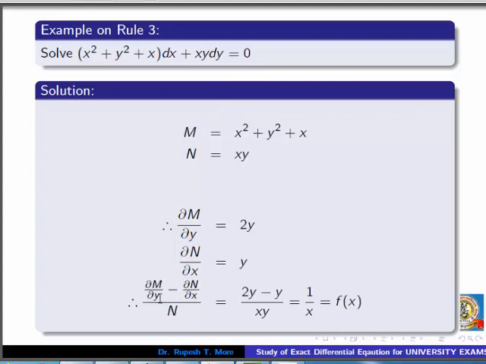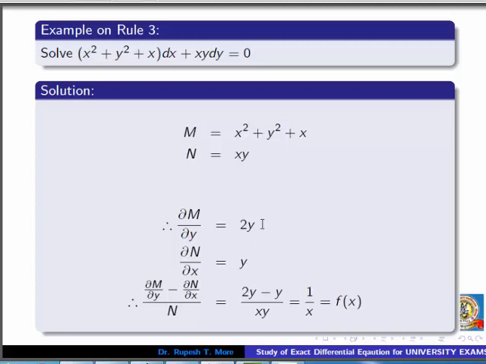Consider the term partial derivative of M with respect to y minus partial derivative of N with respect to x, whole divided by N. Here partial derivative of M with respect to y is taken keeping x constant: derivative of x square is 0, derivative of y square is 2y, derivative of x is 0, so 0 plus 2y plus 0 is 2y only. We have to find partial derivative of N with respect to x, keeping y constant. Derivative of x with respect to x is 1, so only y remains.